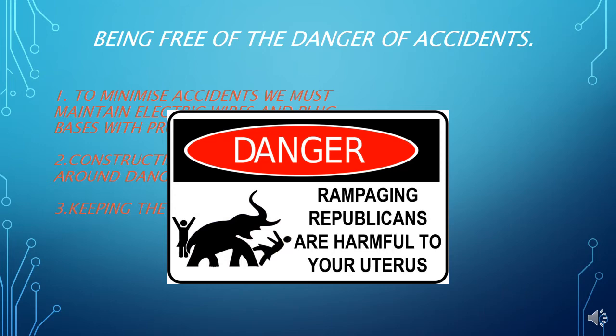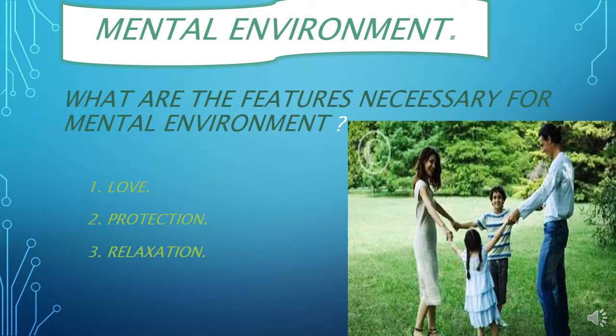Now let's see being free of the danger of accidents. To minimize such accidents, we must maintain electric wires and plug bases with proper covering, construct safety walls or fences around dangerous places like wells, and keep the home environment clean. Now guys, let's see mental environment. What are the features necessary for mental environment? Yeah guys, love, protection and relaxation.